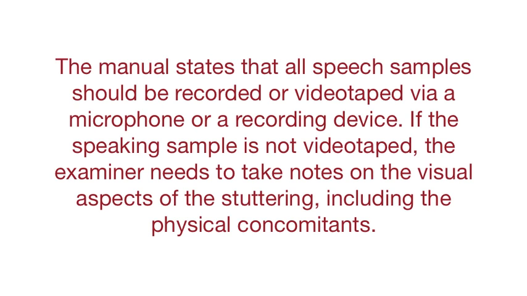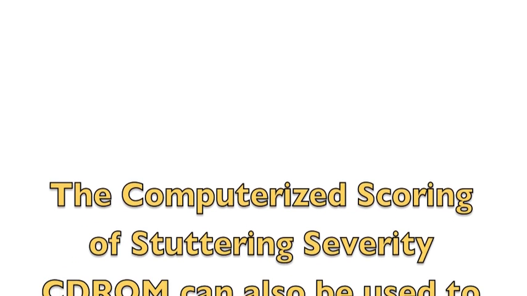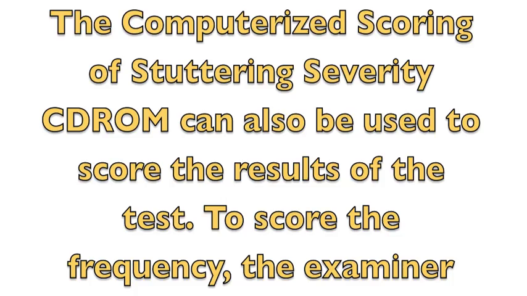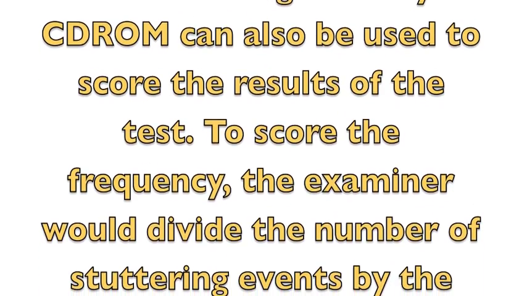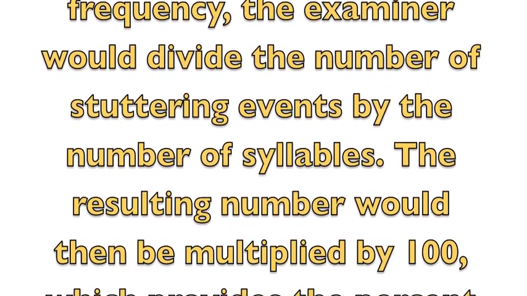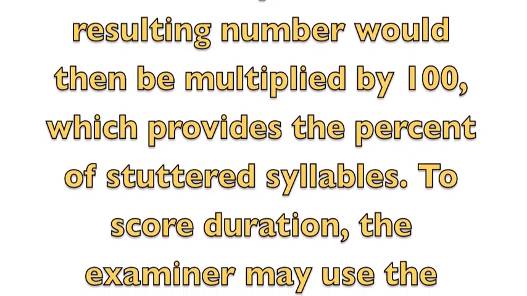The manual states that all speech samples should be recorded or videotaped via a microphone or recording device. If the speaking sample is not videotaped, the examiner needs to take notes on all visual aspects of the stuttering. The computerized scoring of stuttering severity CD-ROM can also be used to score the results of the test. To score the frequency, the examiner would divide the number of stuttering events by the number of syllables. The resulting number would then be multiplied by 100, which provides a percent of stuttered syllables.